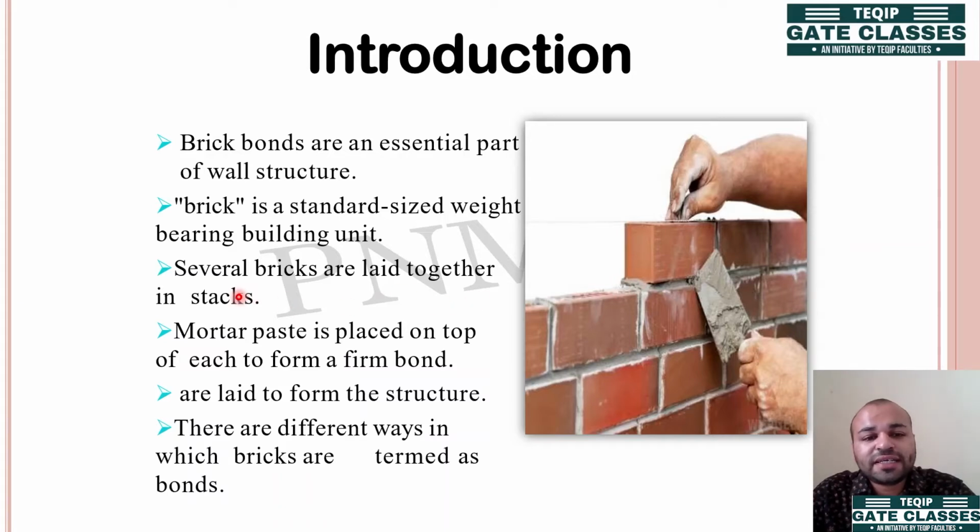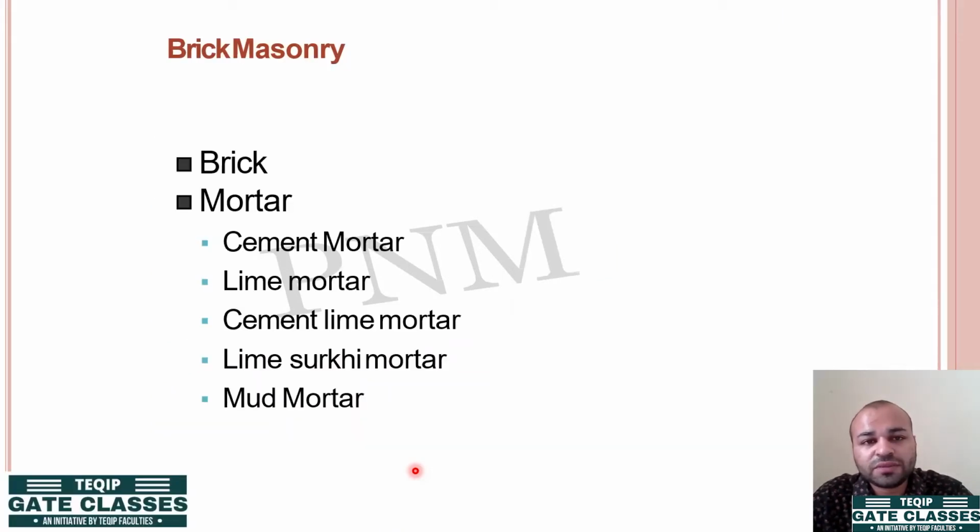Next point regarding it is that several bricks are laid together. Okay, as you can see, several bricks are laid together. Then mortar. This mortar paste is placed on top of each of the brick layers to form a good bond. Okay, and these are laid to form a particular structure. Then there are different ways in which bricks can be bonded, which are termed as bonds.